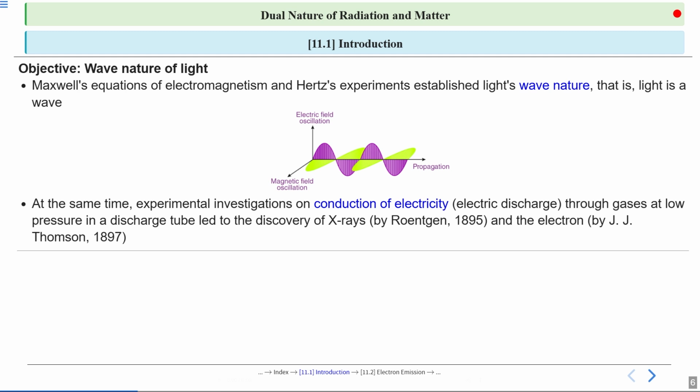J.J. Thomson discovered the electron in 1897. These findings showed that there was more to light and matter than just wave behavior, setting the stage for the idea that both can have dual natures.